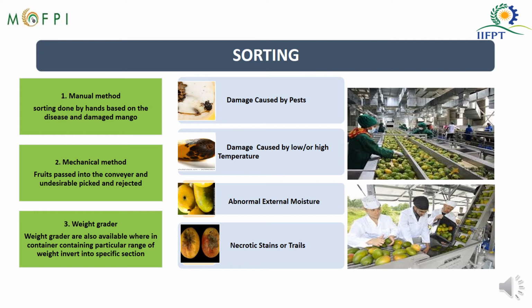If you consider all these parameters, you will be able to sort the fruit into good quality or sound fruit and bad quality fruit. And once we have a good quality raw material, ultimately the final product that we process will be of good quality.